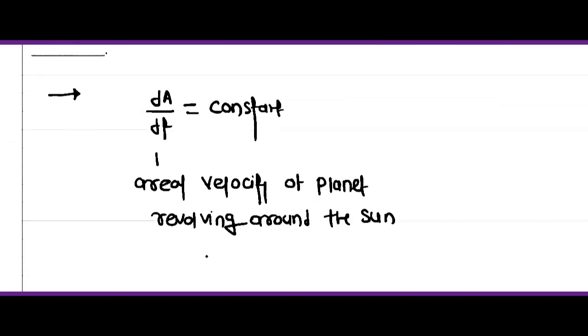But the value of this areal velocity of the planet revolving around the sun is numerically equal to L upon 2m, where L is angular momentum and m is mass of the planet. It means the angular momentum of the planet about the center of the sun is always constant.